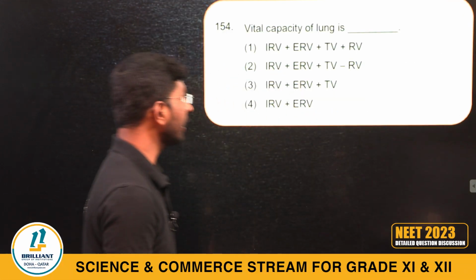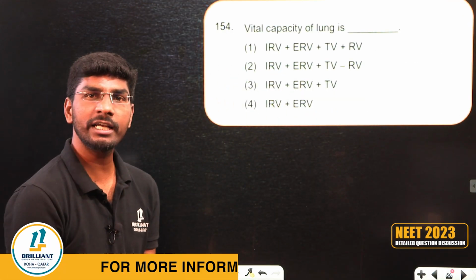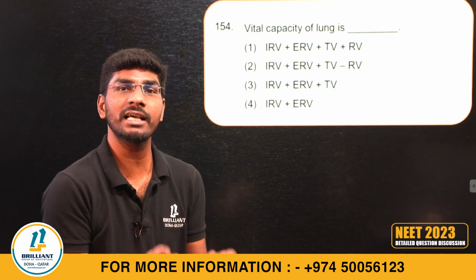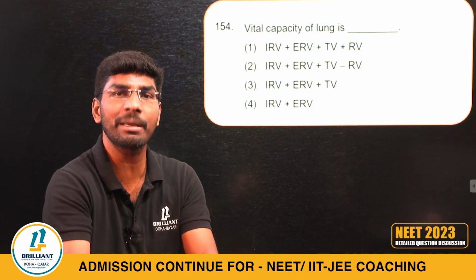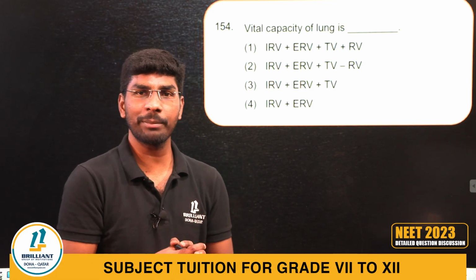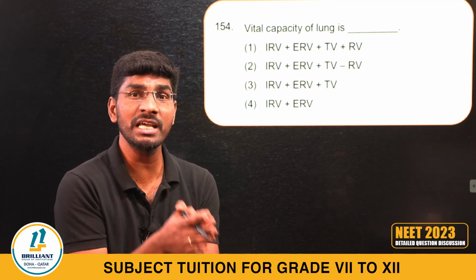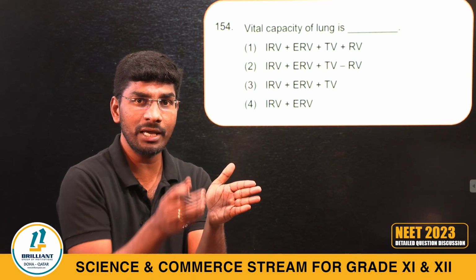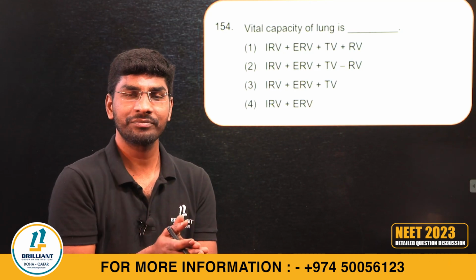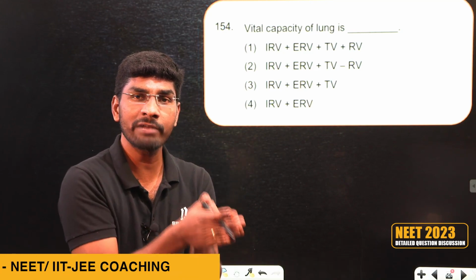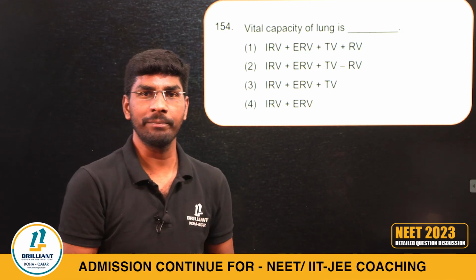Question number 154. Breathing and exchange of gases. They are asking about vital capacity. What is vital capacity? VC includes IRV, ERV and TV.